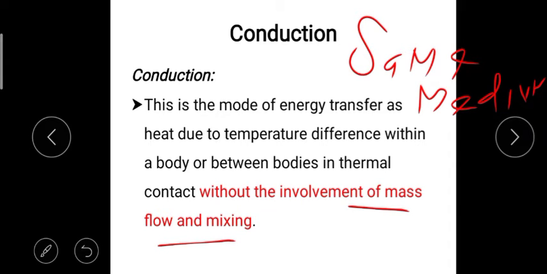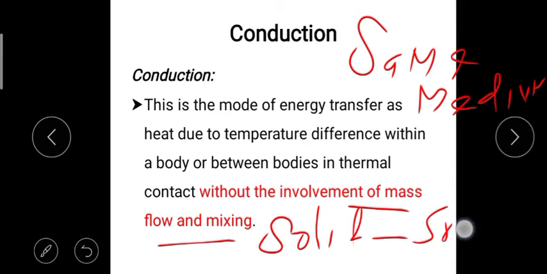Same medium means heat transfer from solid to solid or liquid to liquid. So how is it transferred solid to solid? See, I am going to heat one iron rod.